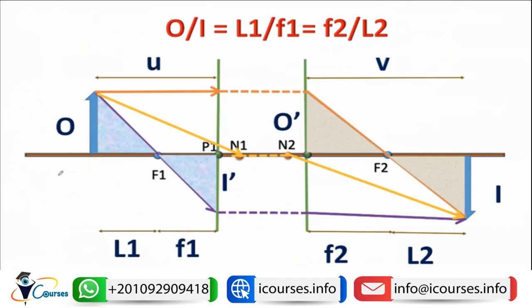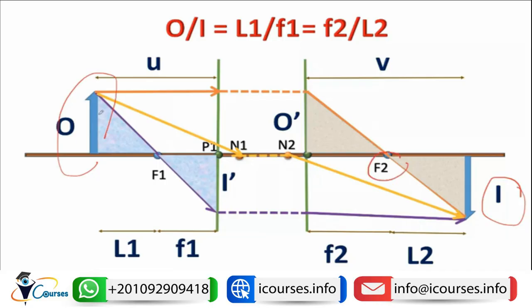By use of the Newton formula, the compound homocentric system that we mentioned in the last lecture, we said that if we have a compound homocentric system in which there are different refractive indices or different media in front of each other that are centered on a common axis, then they will have 6 cardinal points, F1, F2, P1, P2, N1, and N2, and we have an object that will form an image.